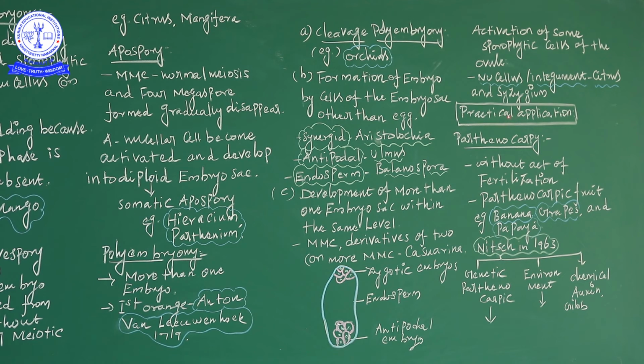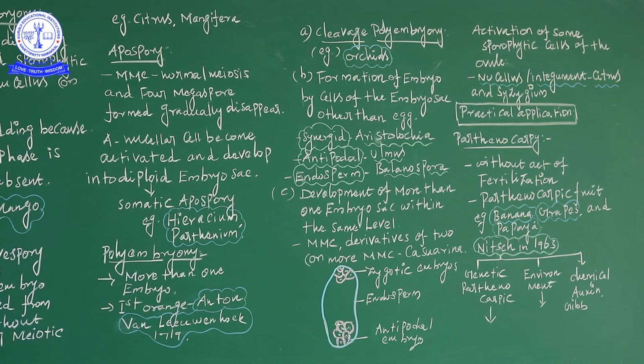It also has a practical application, how to produce virus free and disease free plants. That is called shoot tip or stem culture. The example plants are Citrus and also orchid, practically produced.